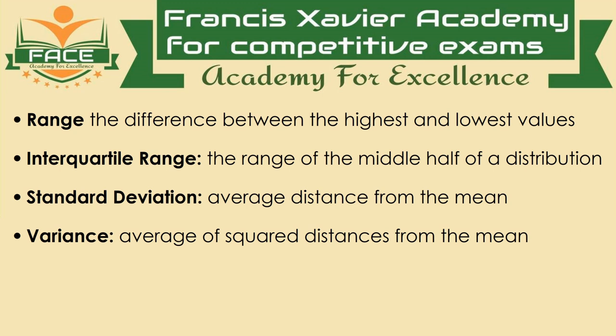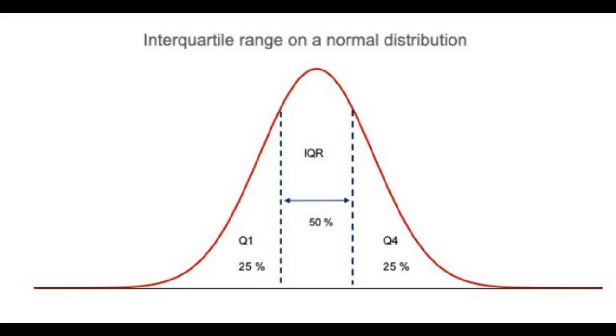And when it comes to interquartile range, it is the portion that lies between the first quartile and the third quartile. It is the third quartile, Q3, minus the first quartile. It is calculated by subtracting the first quartile from the third quartile. This gives us the range of the middle half of a dataset. Thus, it contains 50% of the data.